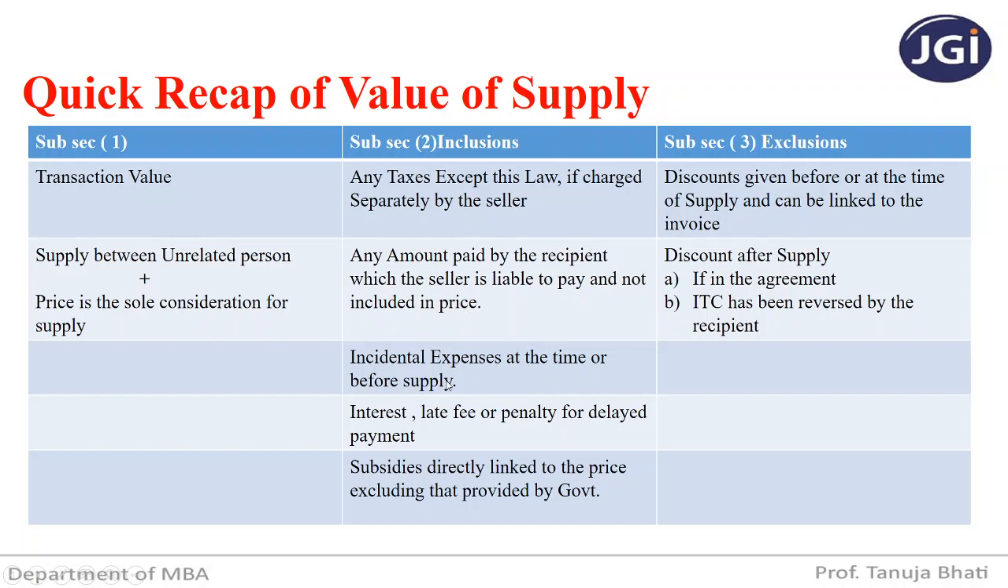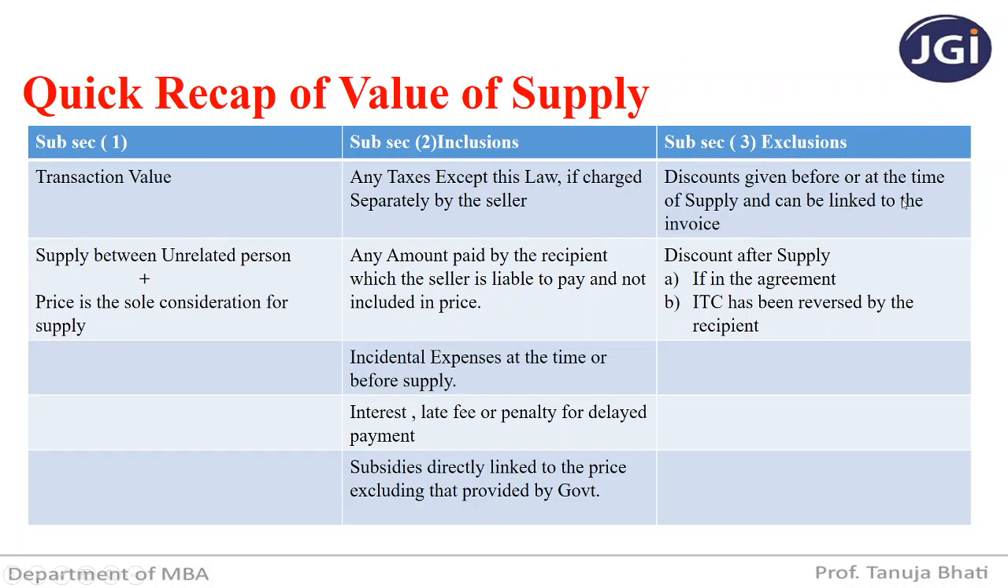Incidental expenses at the time of or before the supply, interest, late fee or penalty for delayed payment, and subsidies linked directly to the price, excluding those provided by government. So all these, if already included, there is no need to include again. If not included, then you have to include them in the transaction value. Subsection 3 is what has to be excluded.